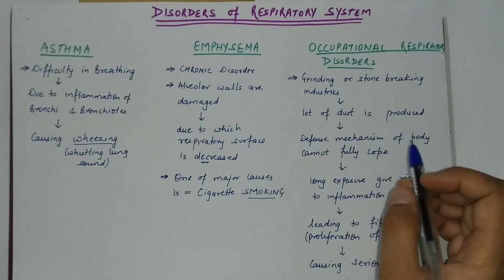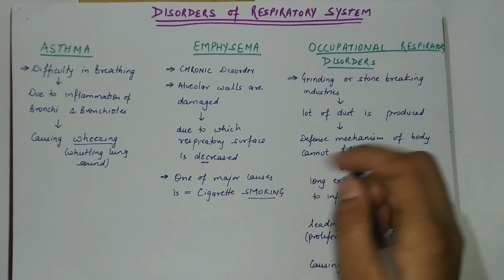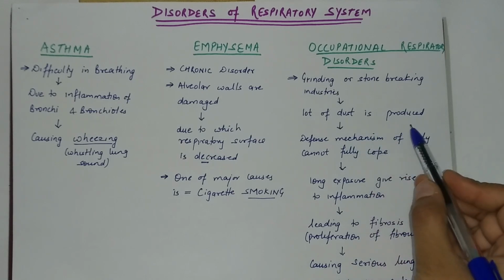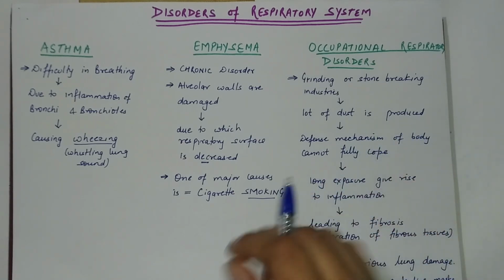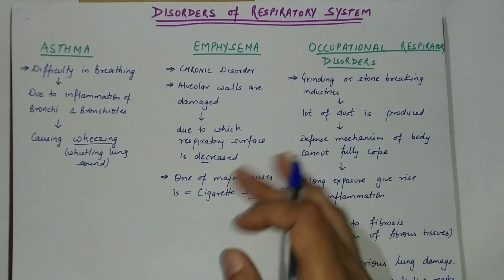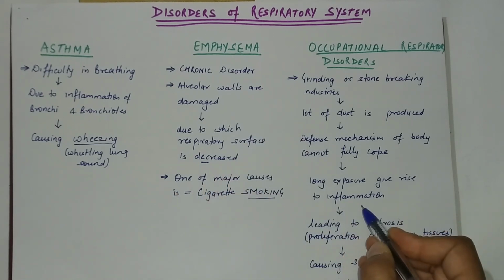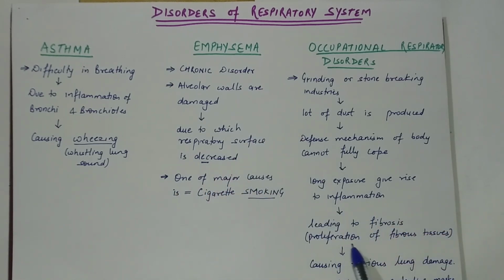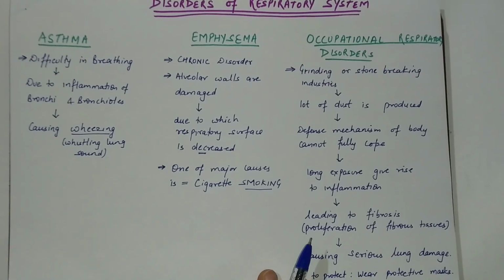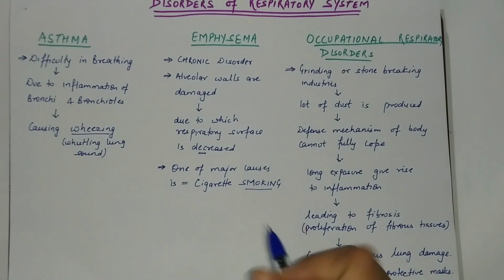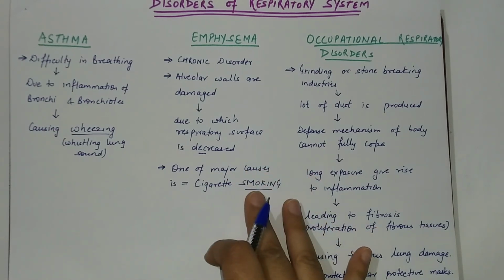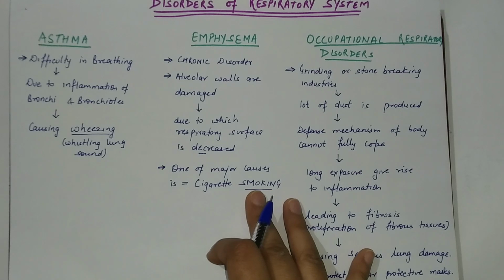Like in certain industries, especially those involving grinding and stone breaking, a lot of dust is produced. The defense mechanism of the body cannot fully cope with this, and after a long exposure, it will give rise to inflammation. The inflammation in the long run leads to fibrosis. Fibrosis is the proliferation of fibrous tissues, and it causes serious lung damage. Workers in such industries should wear a protective mask. So this is about the disorders of respiratory system and the regulation of respiration.